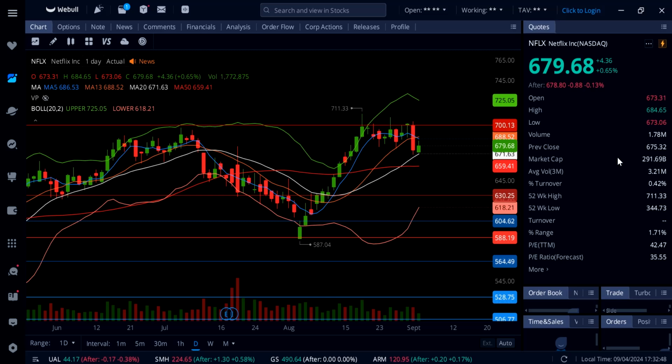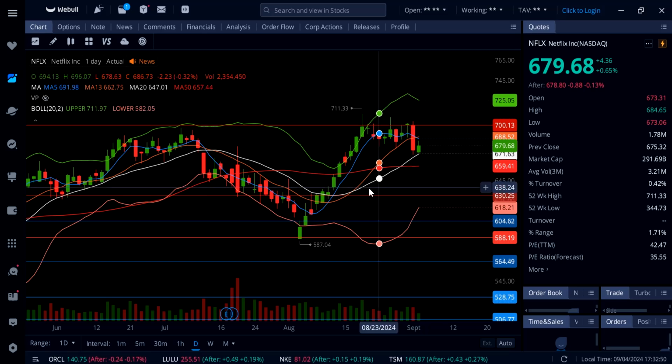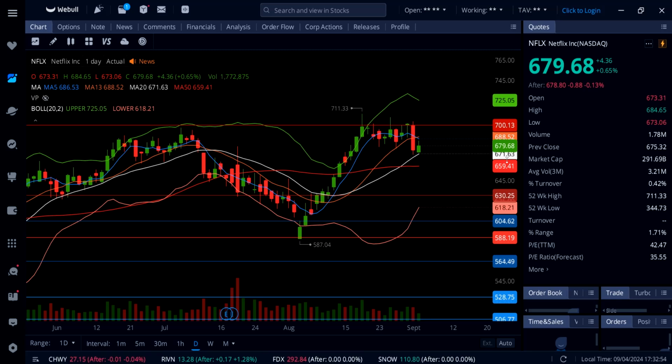Netflix going up 0.65% and holding over rising 20-day moving average pretty much here at 672. So that's going to be your line in the sand for tomorrow, 672. Under that, 664 and then 659. Netflix flushes under 659, you will see a drop down to 630. Now, if there is a bounce, there will be resistance at 680, 688.52, and over that, 700 on Netflix.